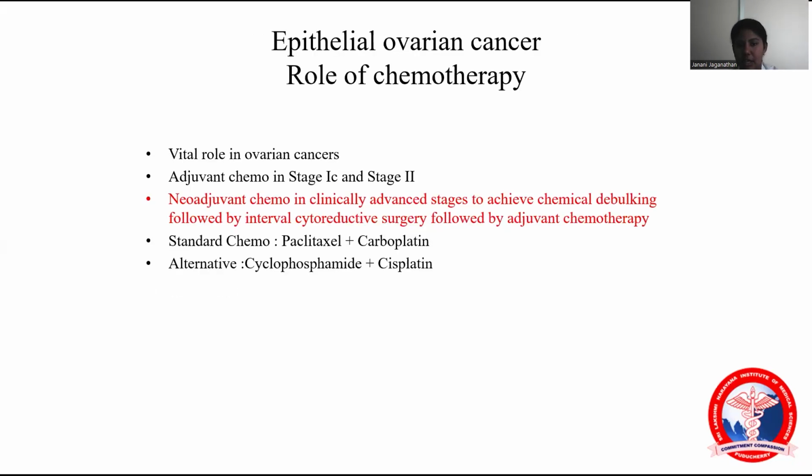So what if they are resistant? There will be platinum sensitive and platinum resistant. In platinum sensitive, the patient will have remission. In platinum resistant, the patient will have disease recurrence within 6 weeks of the chemotherapy. So that is platinum resistance.